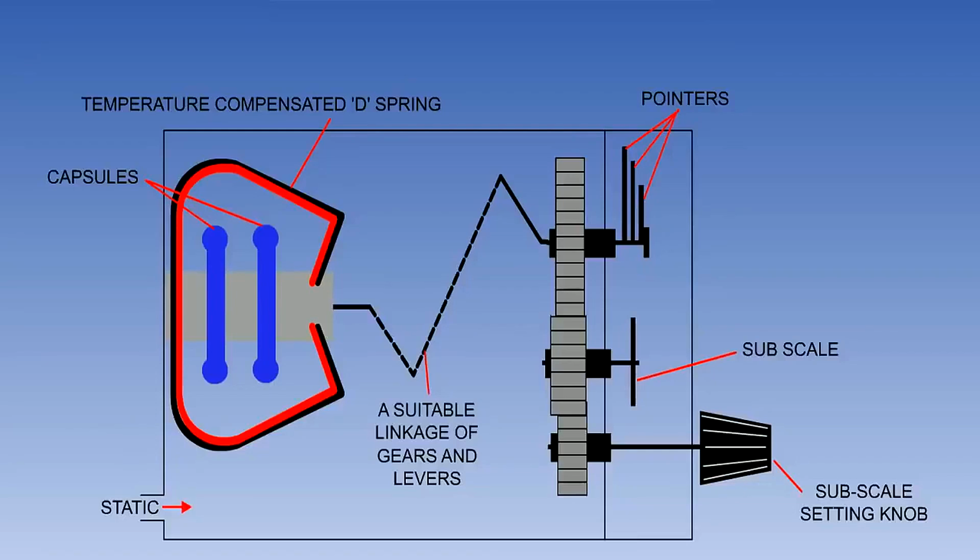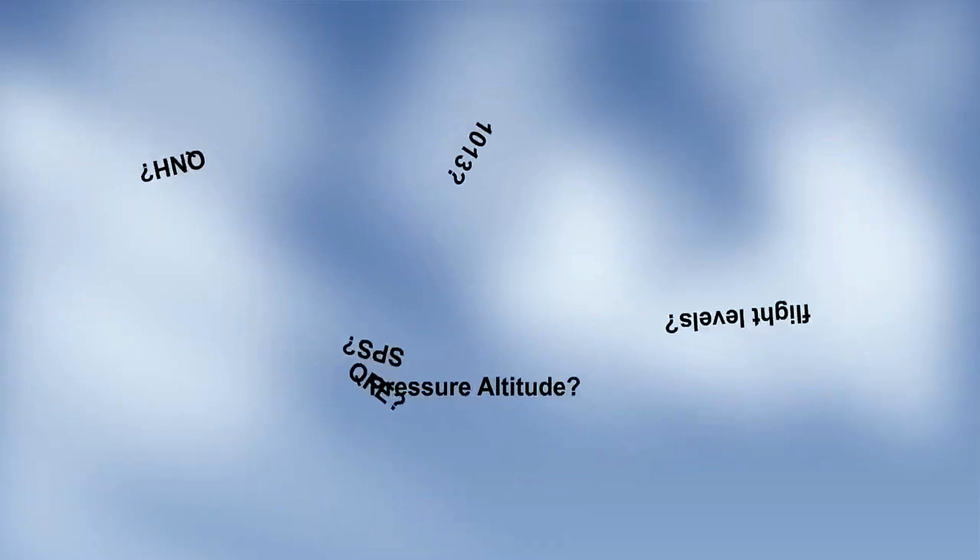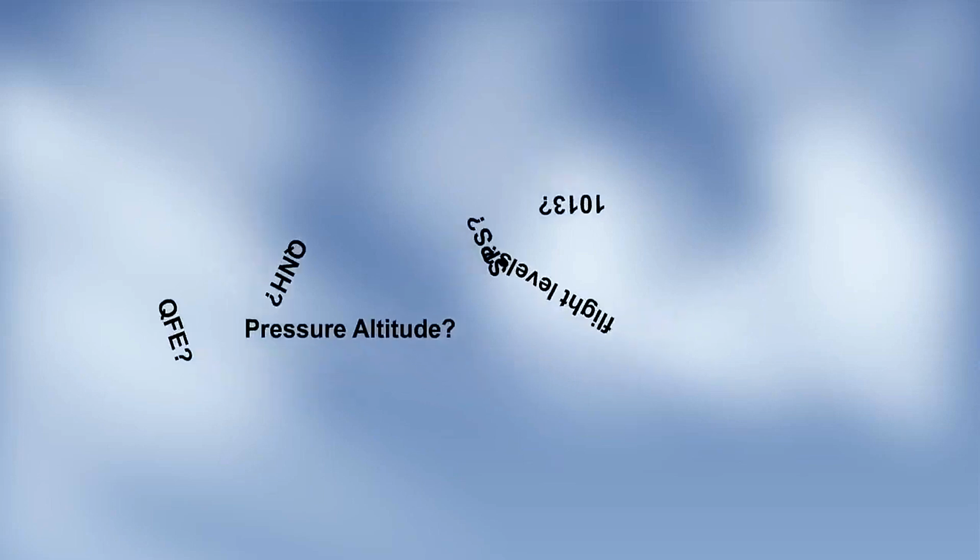In this lesson, we are going to remind ourselves of the basic principle behind the pressure altimeter and to appreciate its limitations as a measure of vertical distance. We will also look at altimeter settings and the reasons for using one rather than another.